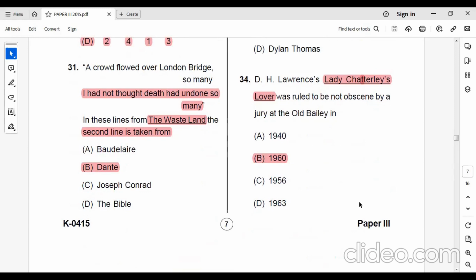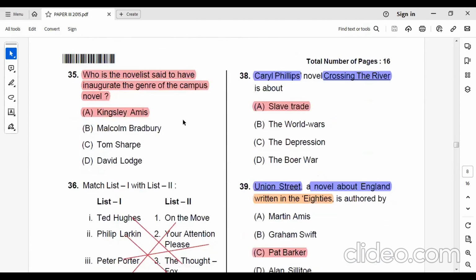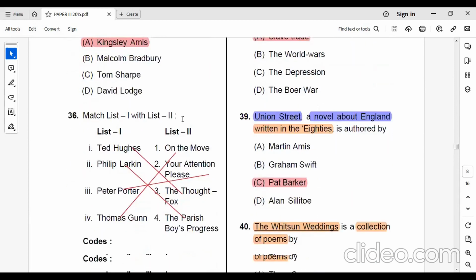Old Bailey in 1960. Question number 35. Who is the novelist said to have inaugurated the genre of the campus novel? That is Kingsley Amis, who is considered a campus novelist.